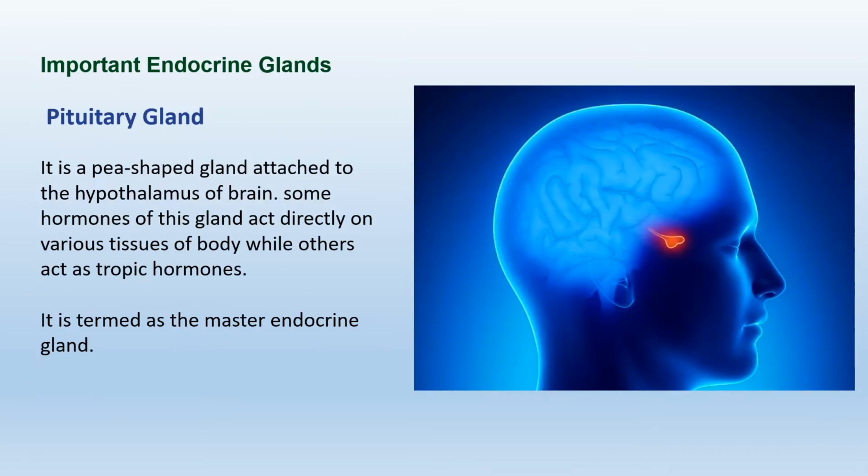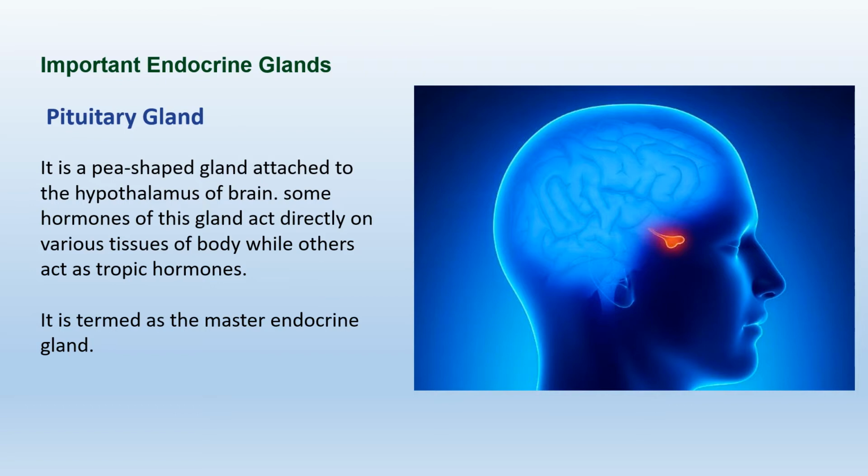Let's start discussing important endocrine glands given in the book. But before that, we need to know what are the target cells or target sites. The hormones act on other cells or other organs. So those particular organs on which hormones act are known as target sites.